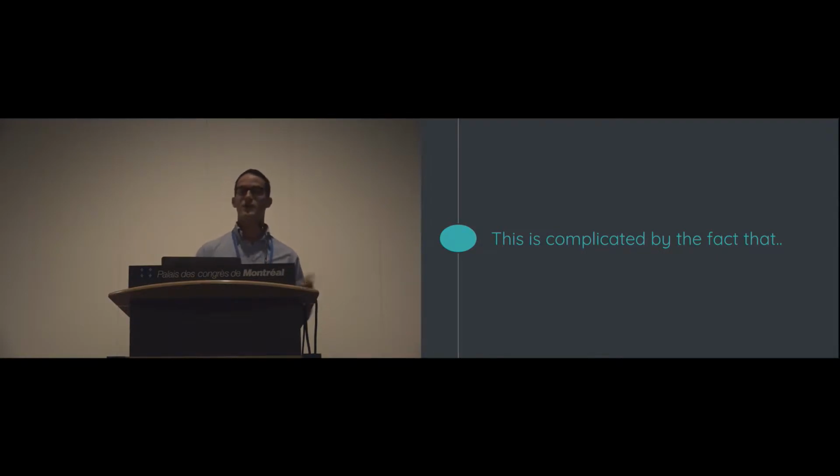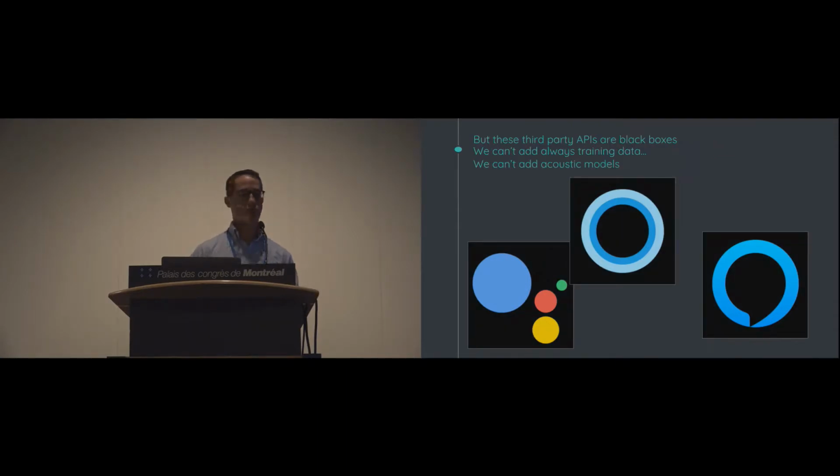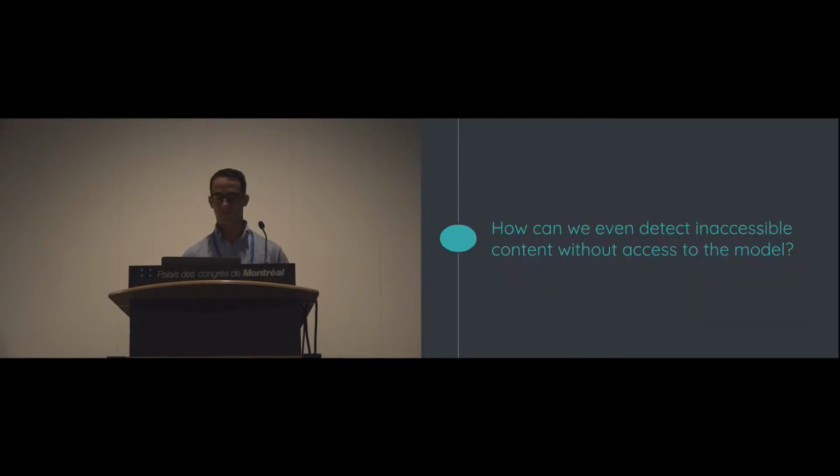This is further complicated by the fact that, especially in our prototype, we're using a third-party voice API. You'd almost have to be crazy to roll your own ASR at this point. But these systems are black boxes. You can't always add training data. You can't always add acoustic models. So how can we even begin to detect content that's inaccessible through these voice interfaces if we don't have access to the model to do that?